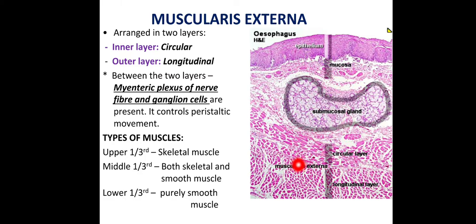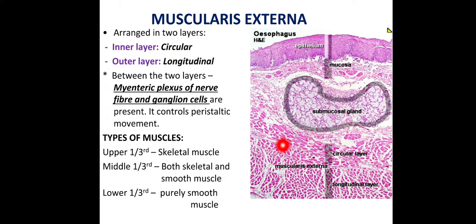But the esophagus itself has 3 parts: upper 1/3, middle 1/3 and lower 1/3. So there are changes in the muscularis externa. In the upper 1/3 of the esophagus, it contains skeletal muscle. In the middle 1/3, it contains both skeletal and smooth muscle. And in the lower 1/3, it contains purely smooth muscle.